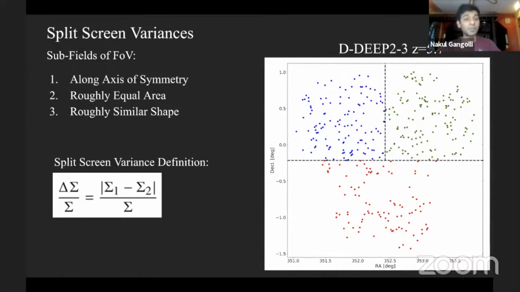And so what we do is something that we call the split screen variance, where in essence we take a given field of view and subdivide it along axes of symmetry such that we get roughly equal area and roughly similar shapes. And then we find the magnitude of differences between the different fields of view and normalize by the average surface density. While this is quite simple for our square fields, it is a little more difficult for the SILVERRUSH fields, which are a little more irregular in shape. But there are ways to subdivide the field, like in DEEP 2.3, which we show as an example here, where we cleverly find different axes of symmetry and split the fields in different ways.